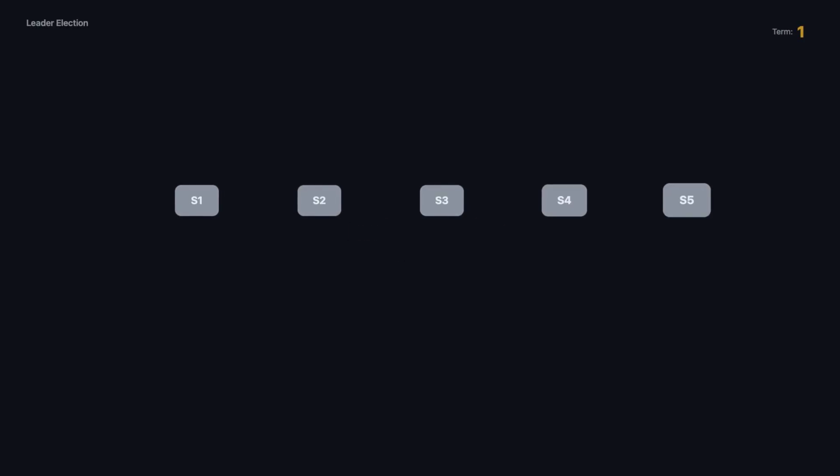We have 5 servers, S1 through S5, all starting as followers in term 1. Each server has an election timeout, a random timer that counts down. When it hits 0, that server starts an election. Server 3's timer fires first. It transitions from follower to candidate, increments its term to 2, and votes for itself. That's 1 vote out of 5. Now S3 sends a request vote message to every other server.